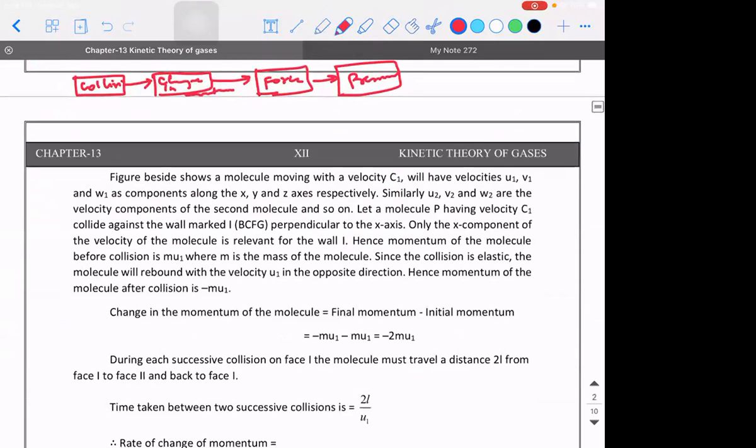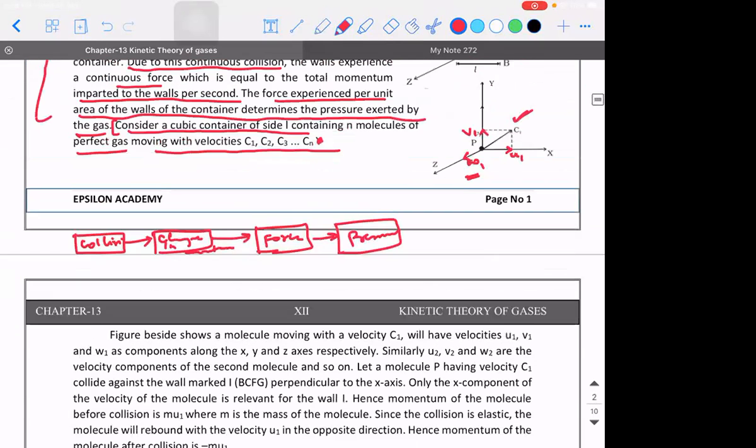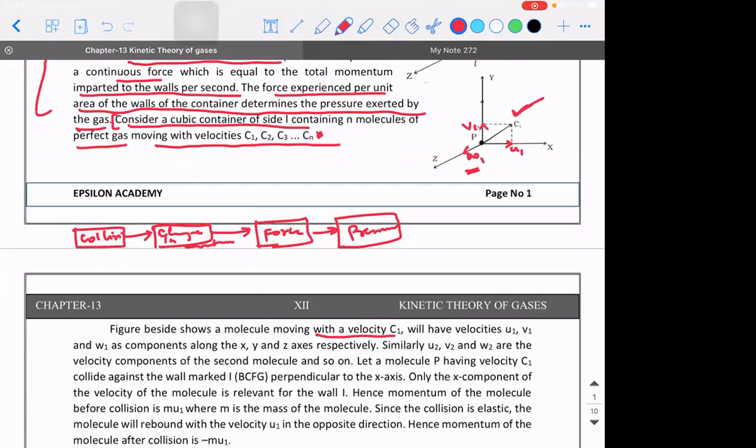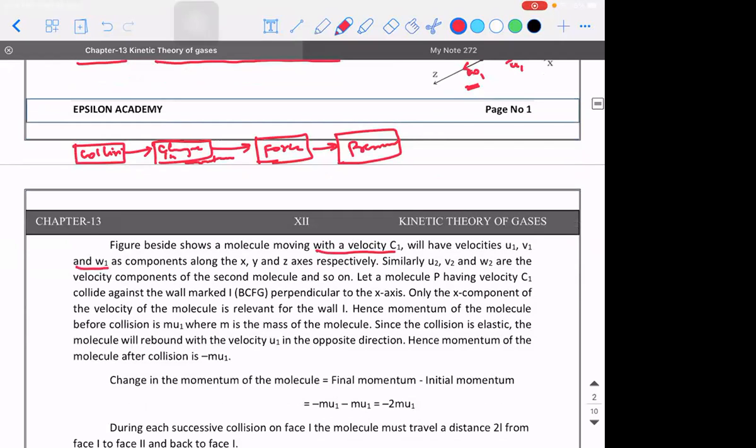The figure beside shows the molecule with velocity c1 having velocities u1, v1, and w1 as components along the x, y, and z directions respectively. Components means the resolved parts, right? Similarly, u2, v2, and w2 will be the velocity components of the second molecule, and so on. If there are n molecules, they will have n velocities. Each velocity can be resolved into three components, so those n velocities can be resolved into 3n components.